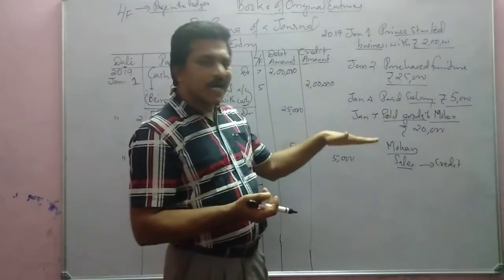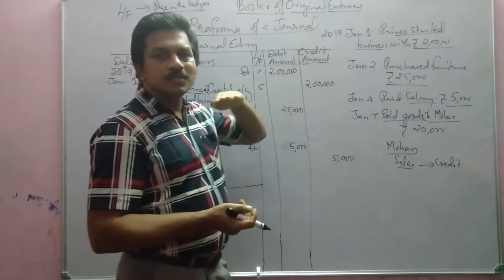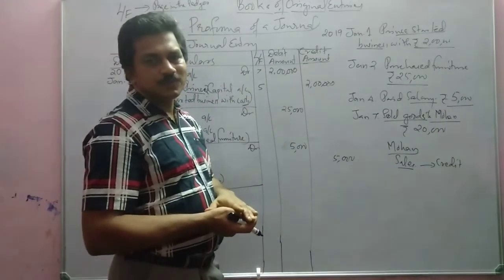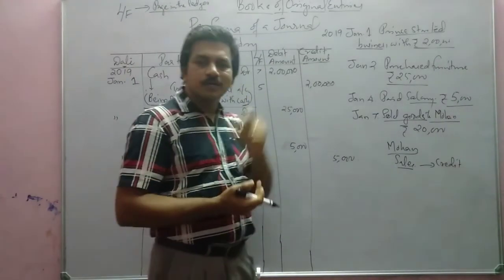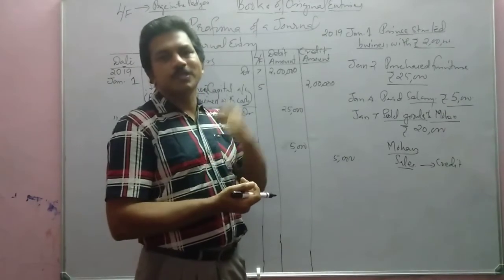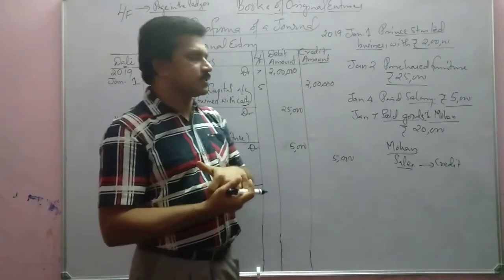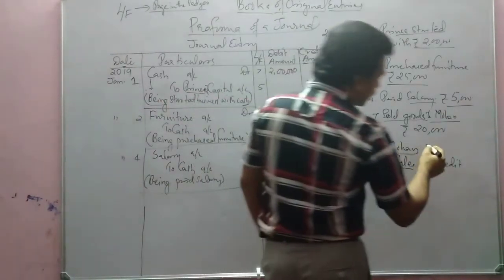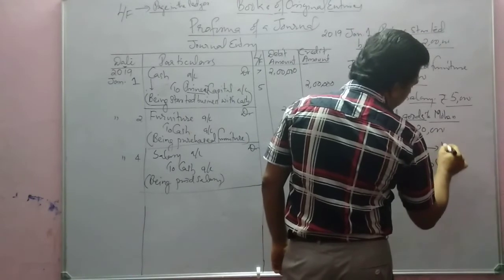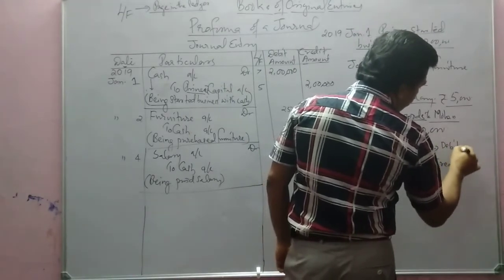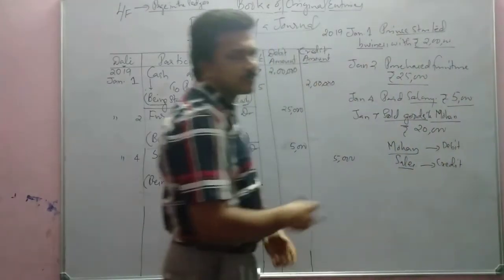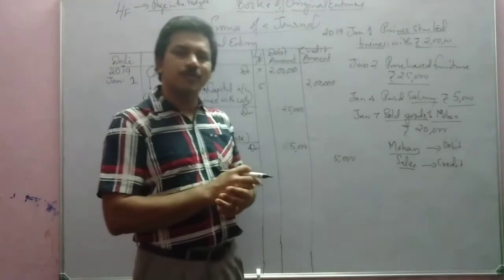So that asset, what happened to that asset? Asset increases. So what is the rule for transactions of asset? Debit means increase, credit means decrease. So Mohan, since the asset increases, we can mark it as debit. That is as per modern approach. Then let us think about traditional approach.